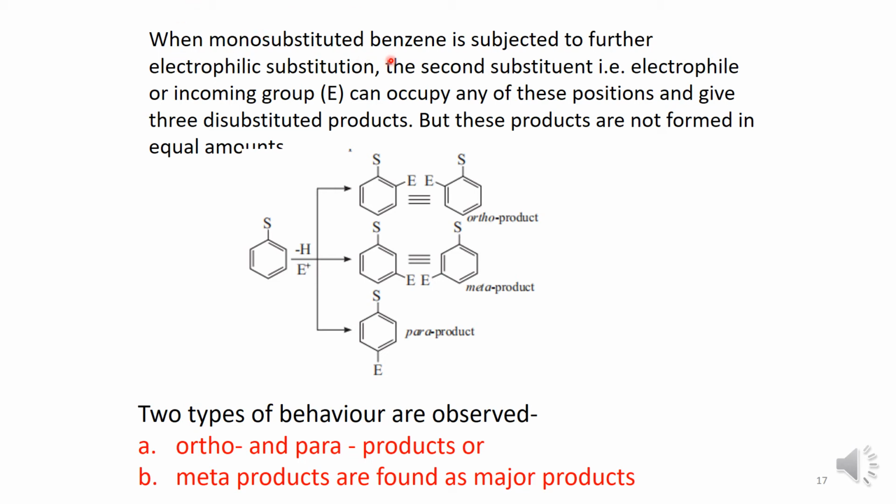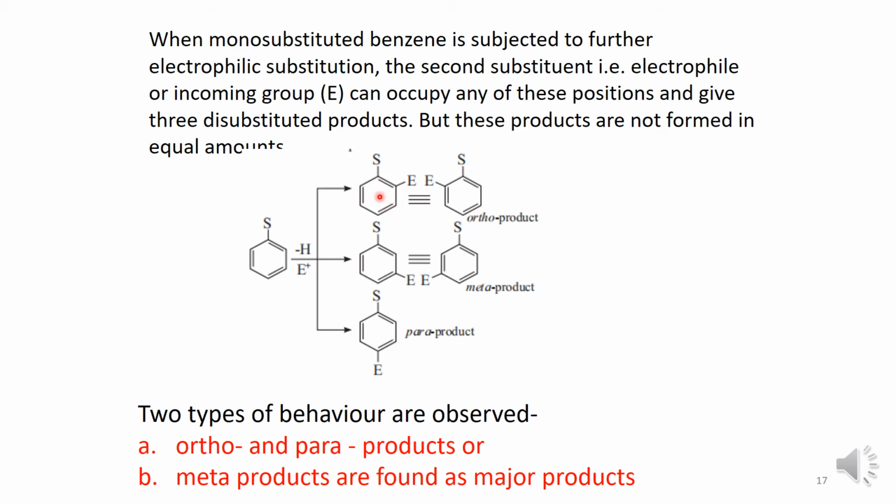When monosubstituted benzene is subjected to further electrophilic substitution, the second substituent, that is the electrophile, can occupy any of three positions. It could be meta, ortho or para.